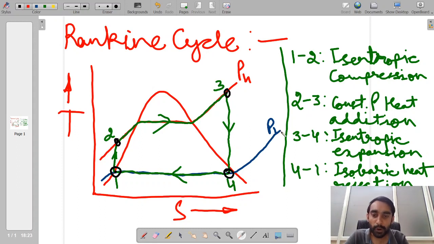Now, after avoiding the limitations of the Carnot cycle, whatever new processes we have got, I have plotted on this TS diagram.